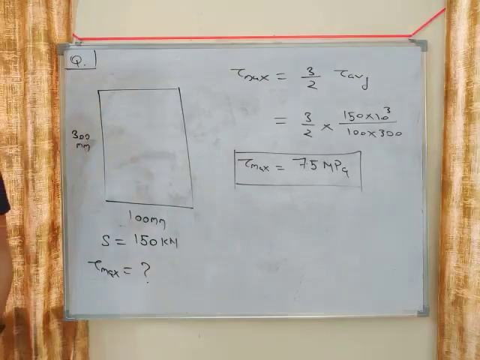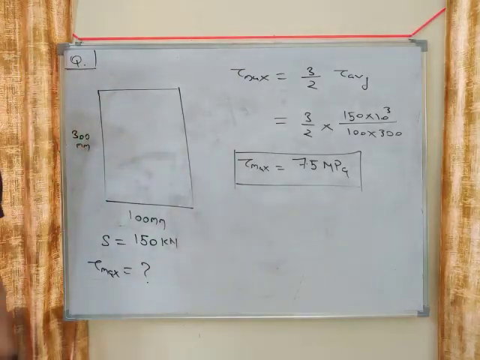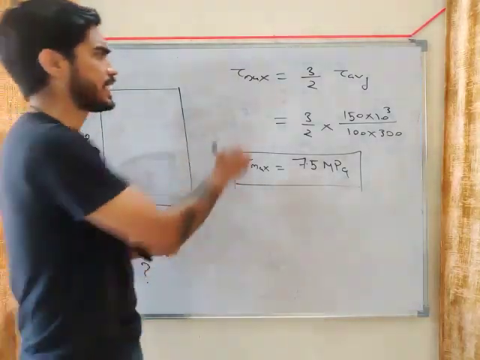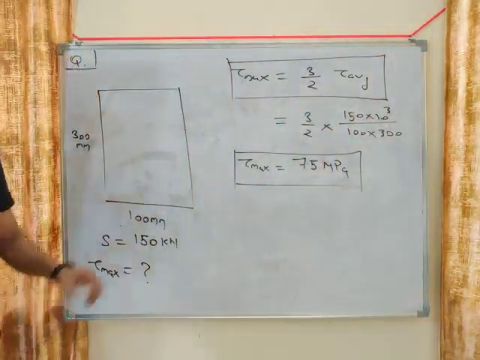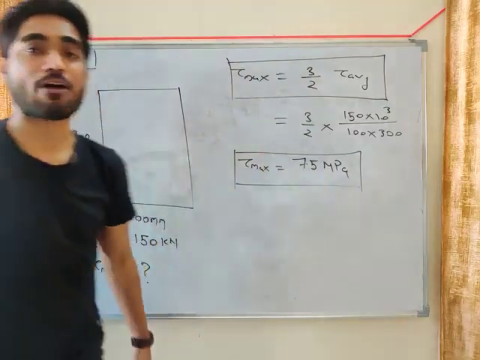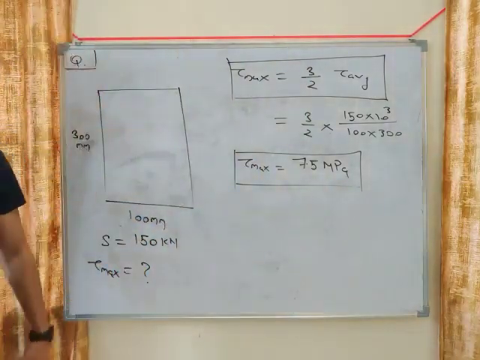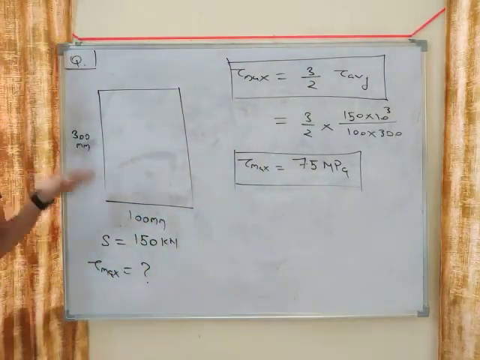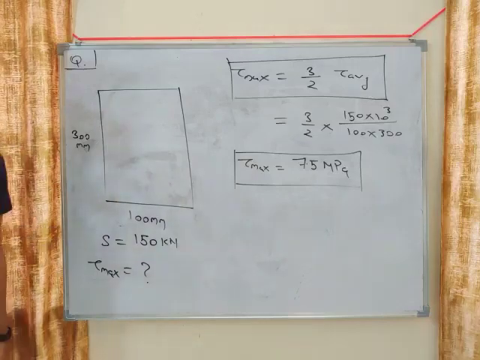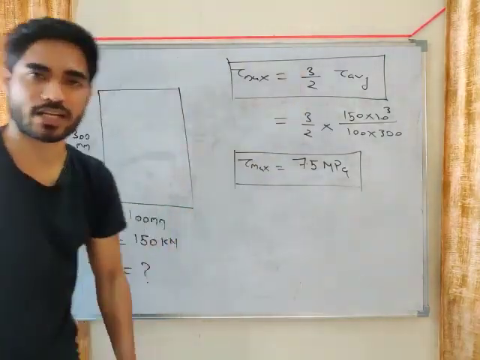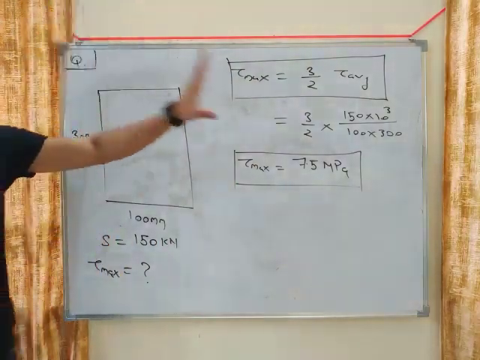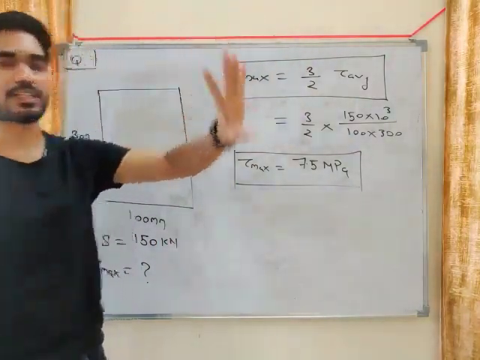You don't even have to use tau max equals to SA y bar by IB. You just use this relation. That's why I told you, you have to memorize this relation between tau max and tau average. You can use it in numericals also. I got the tau maximum directly from this relation. So do you see how amazing this relation is? So remember this relation, okay?